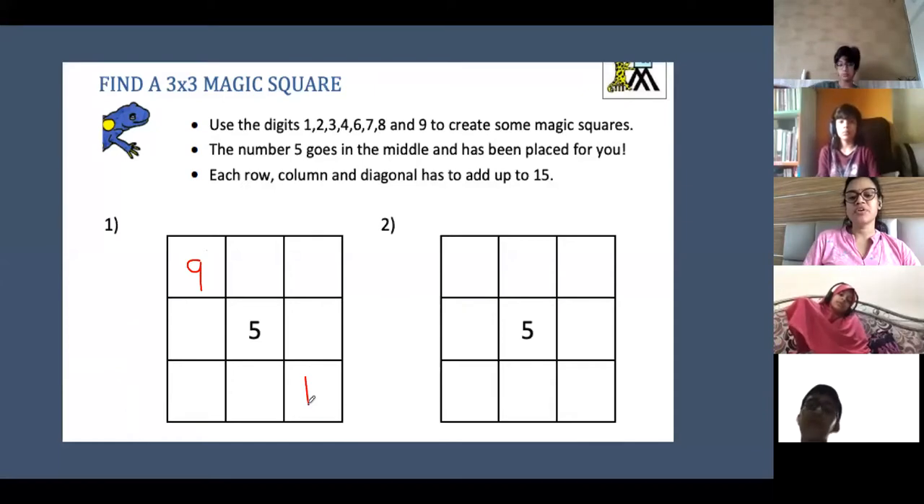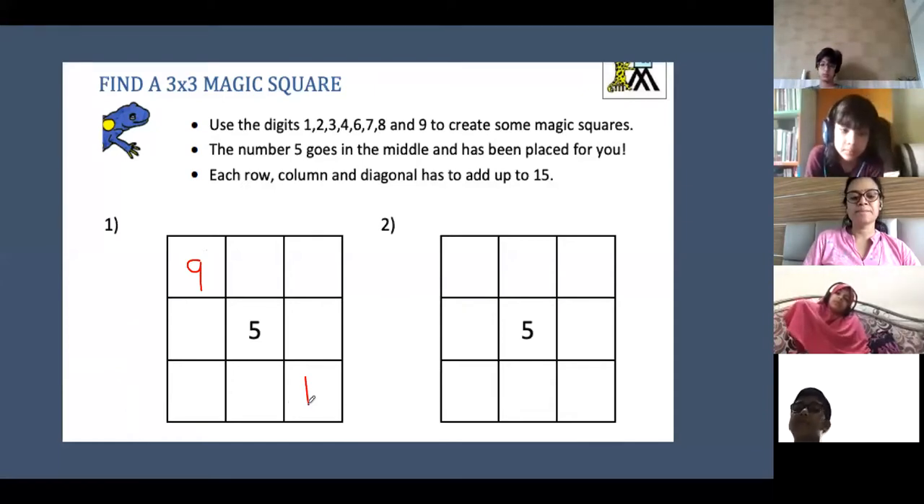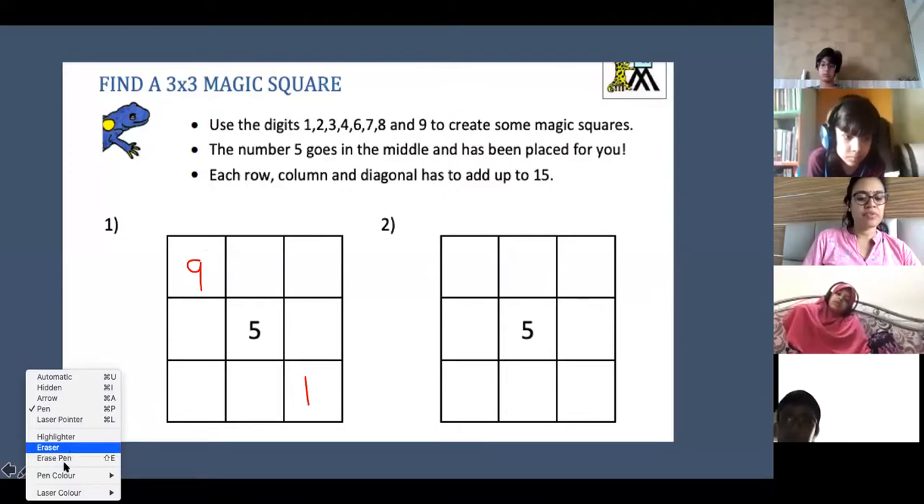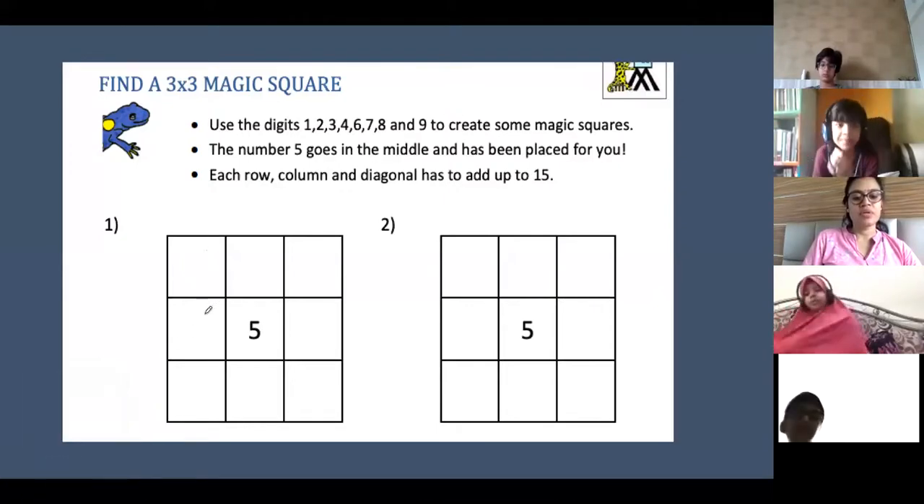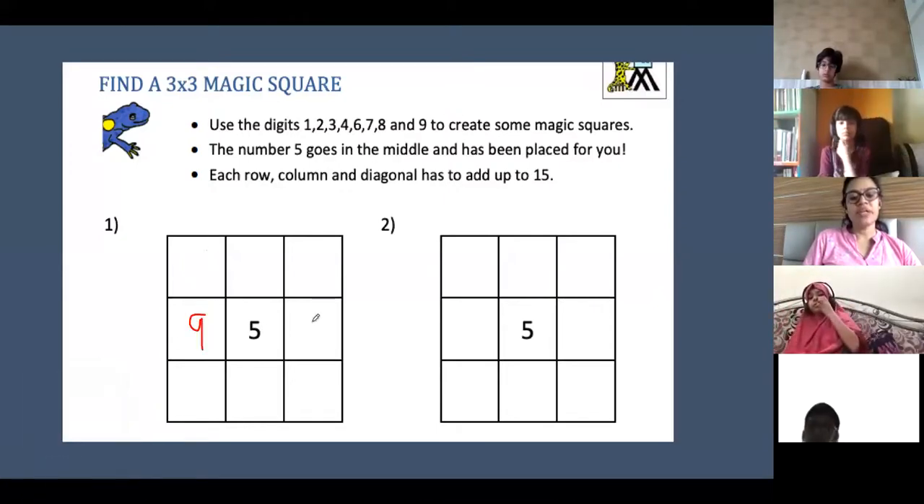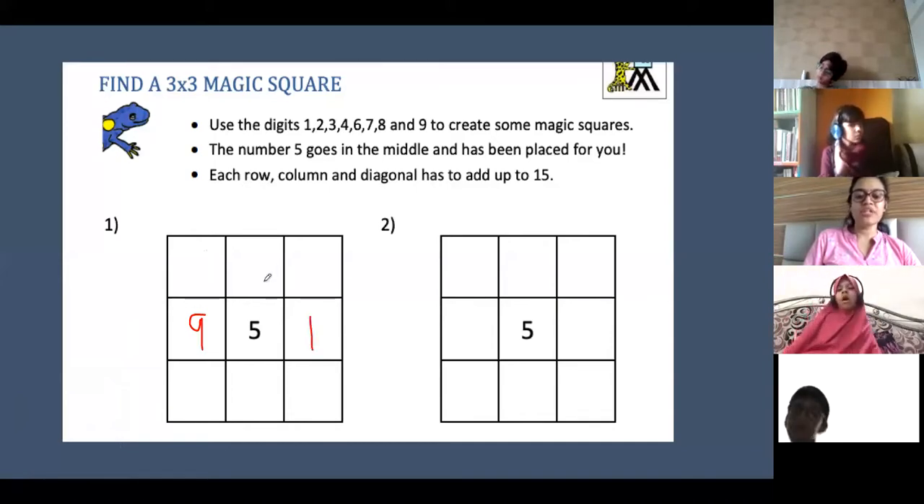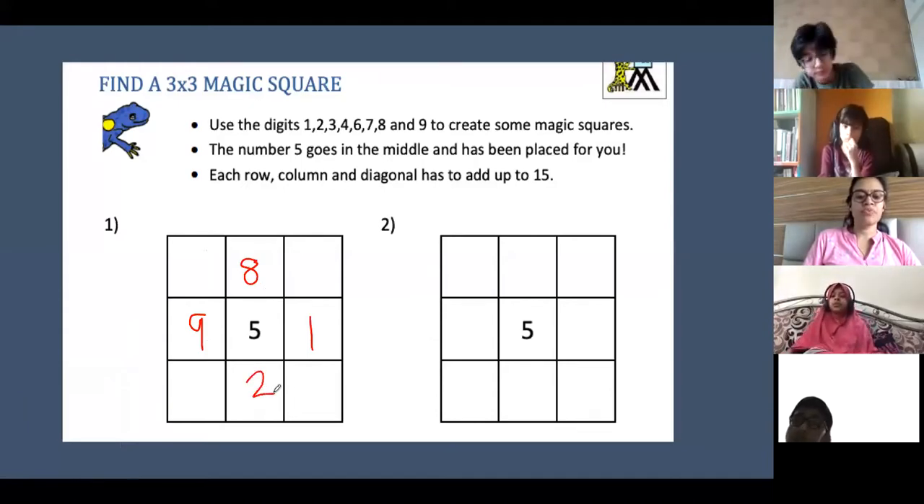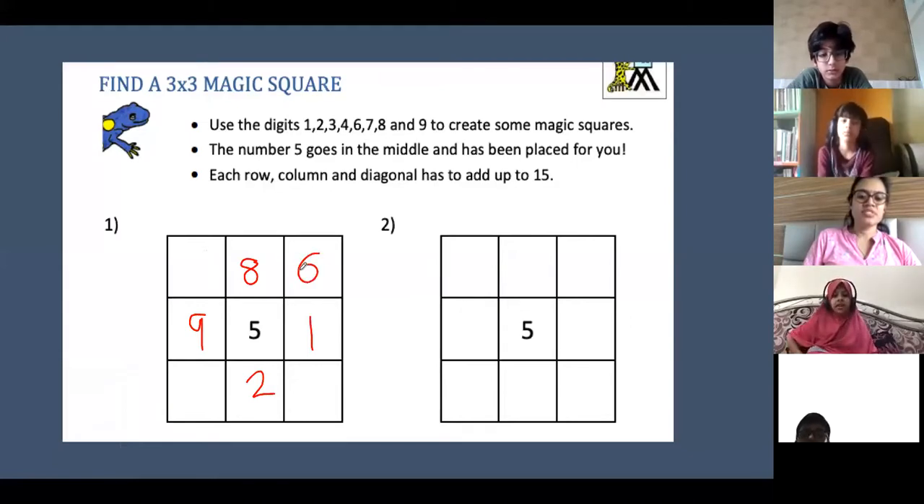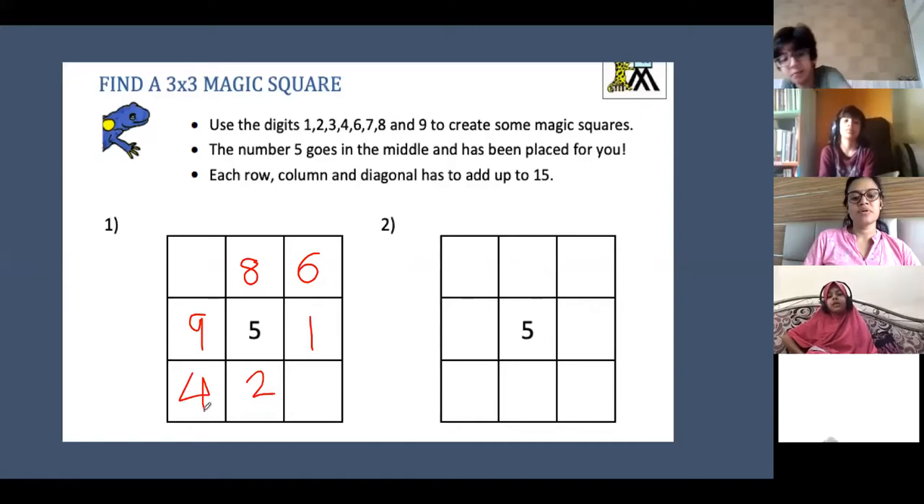If suppose I write it like this. 8 and 2. Okay, wait, I'll write it differently. Suppose I write 9 and 1 over here. Now, what are the other combinations? 8 and 2, 6 and 4, 7 and 3.